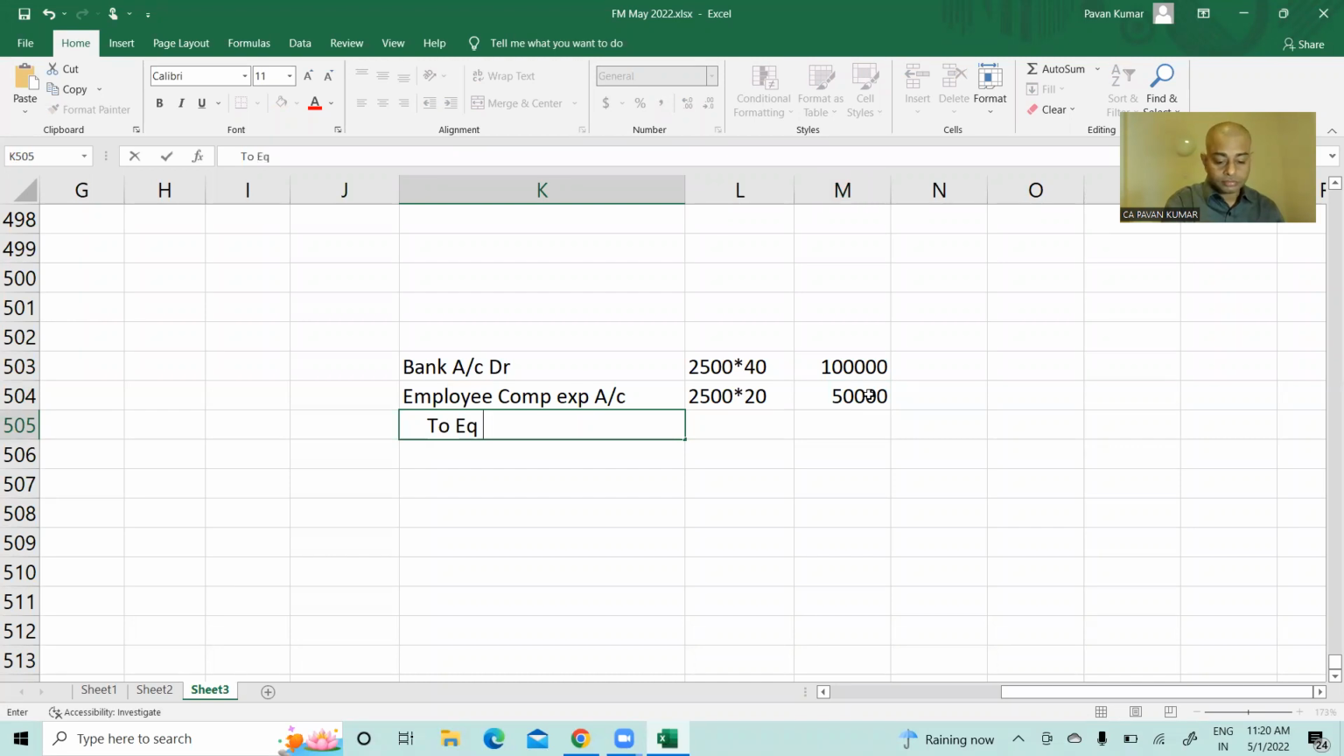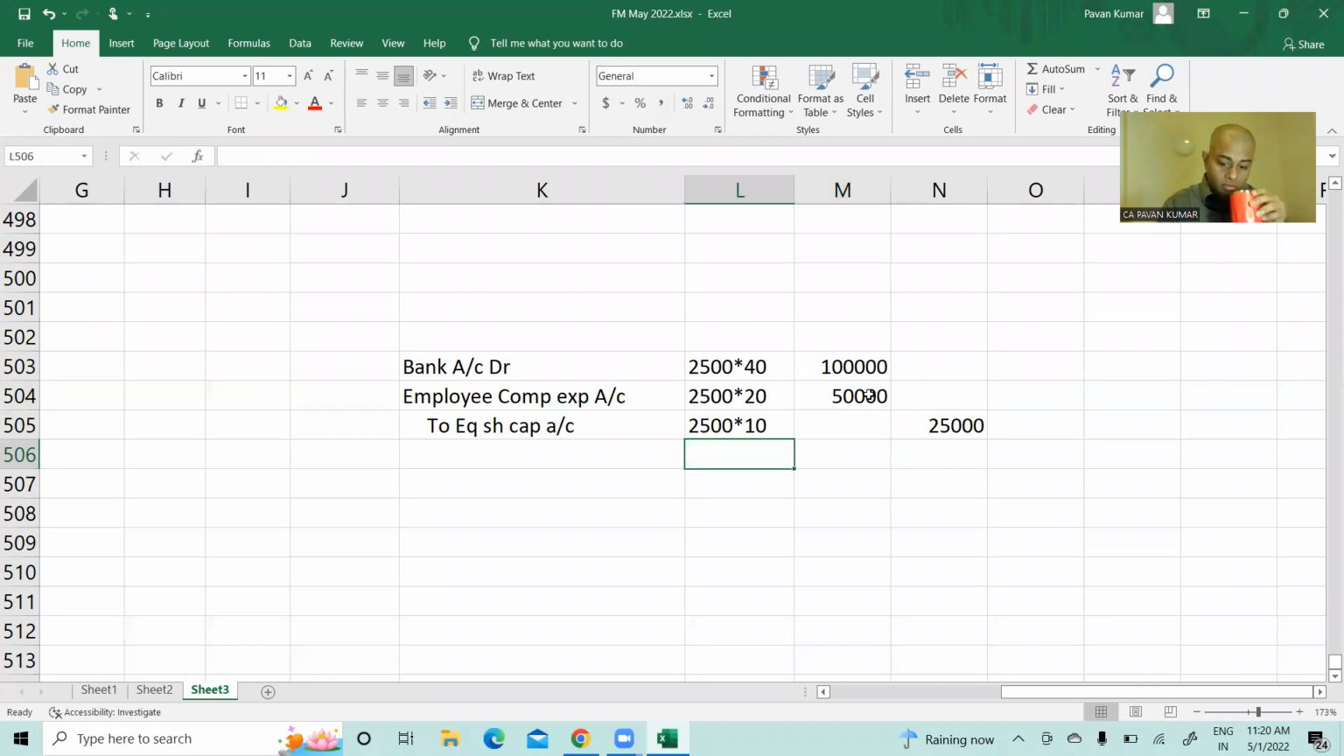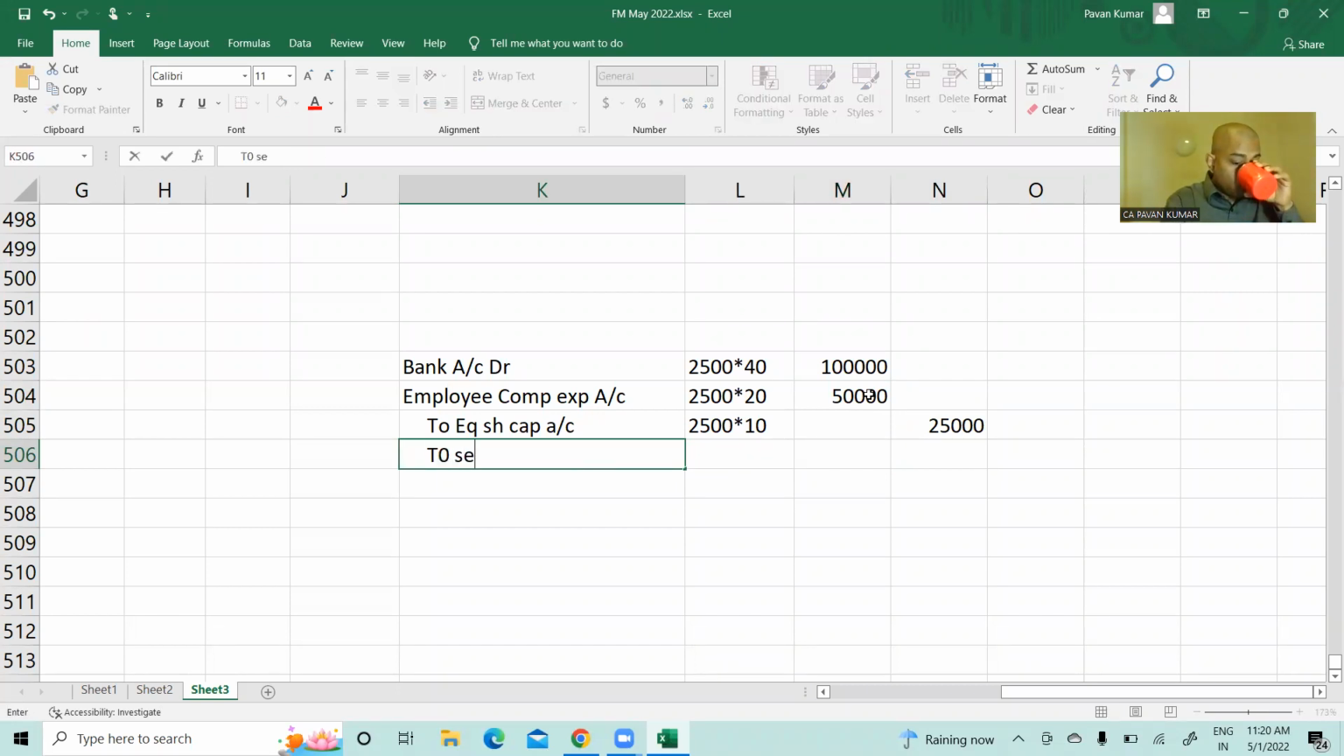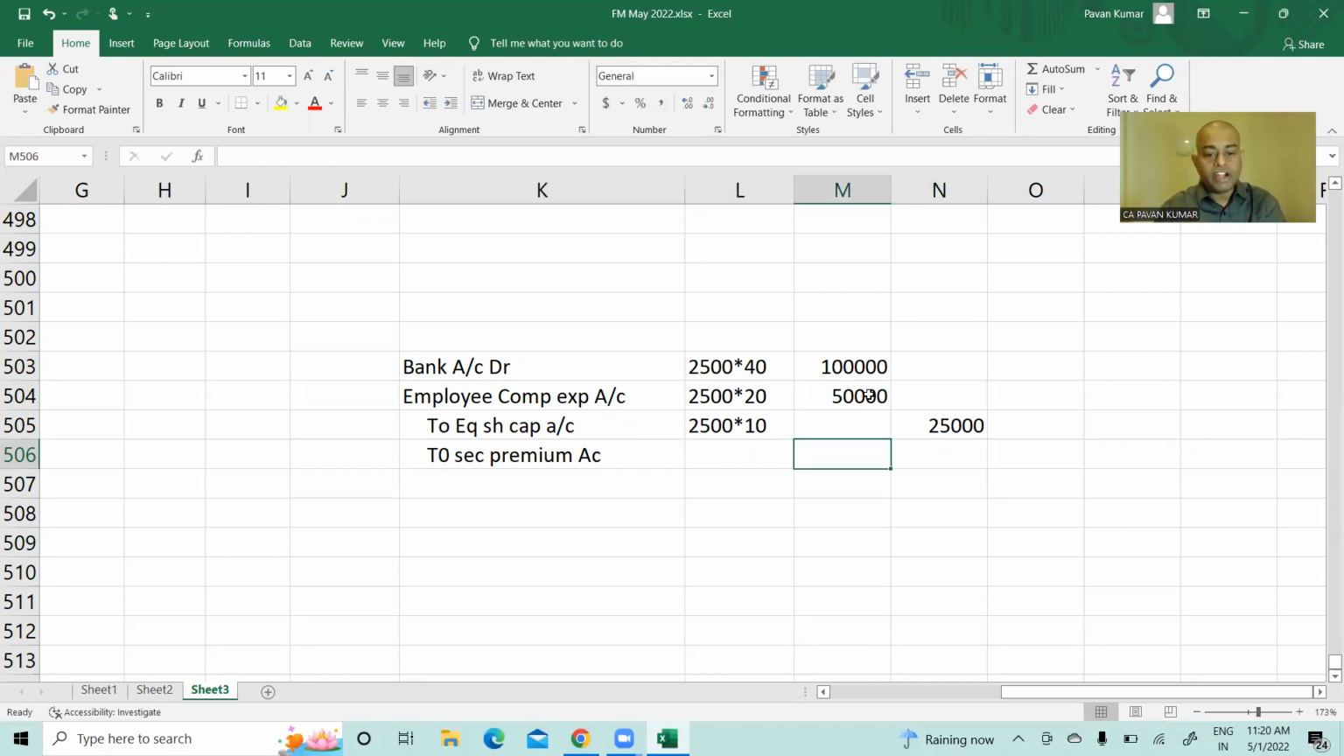10 rupees. Equity share capital account. So can I say 2,500 into 10 rupees? Yes, sir. How much is it? 25,000. Balance goes to? Securities premium. Very good. To securities premium, how much? 2,500 into 50, 1,25,000. That's all. This is the journal entry.